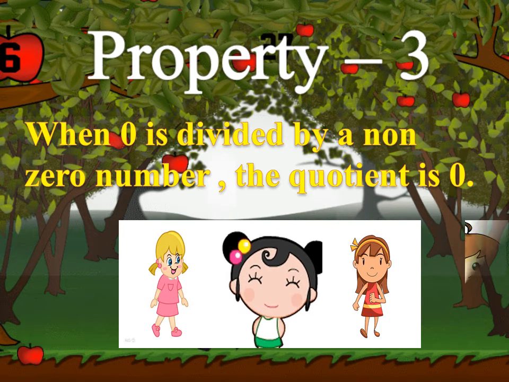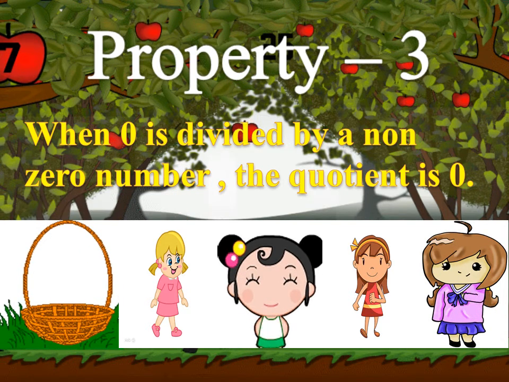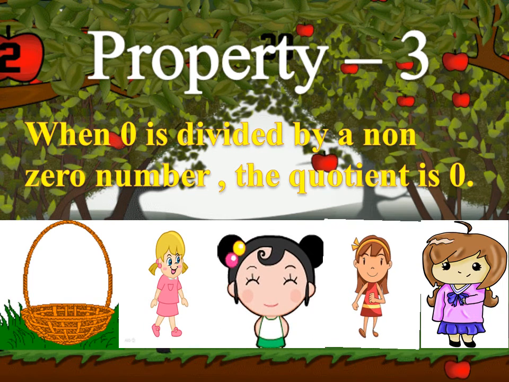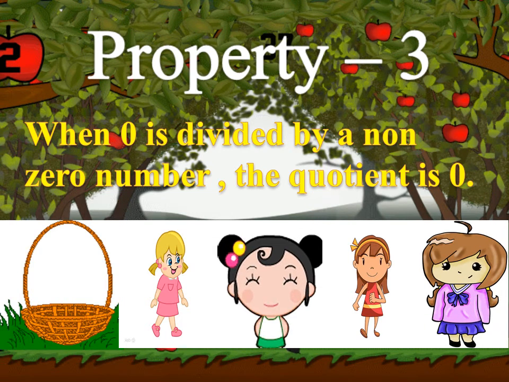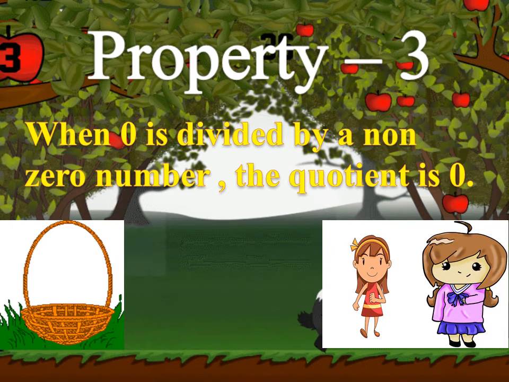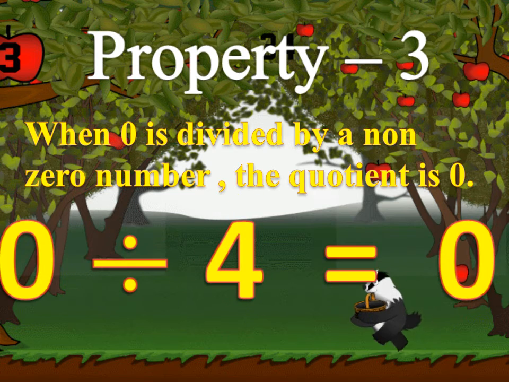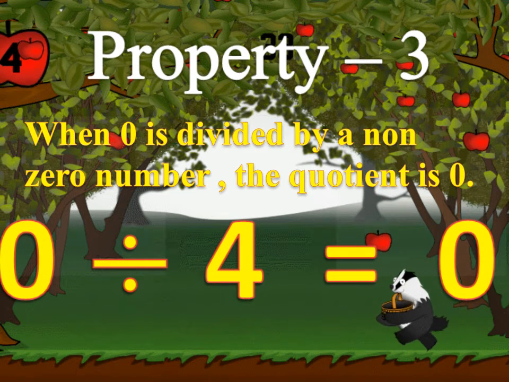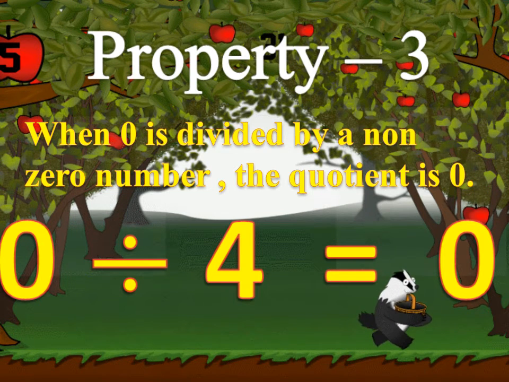That means what? Each child gets 0 apples there. Simply, we divided number 0 by 4 and got the answer 0. This shows us when 0 is divided by a non-zero number, the quotient is 0.